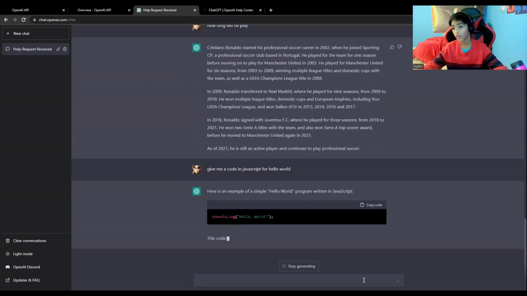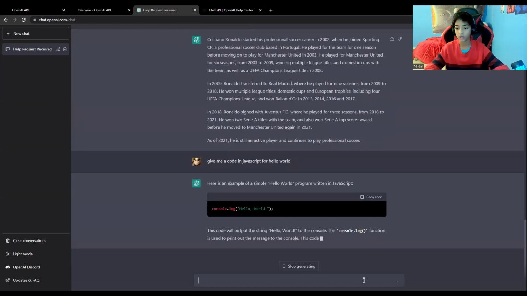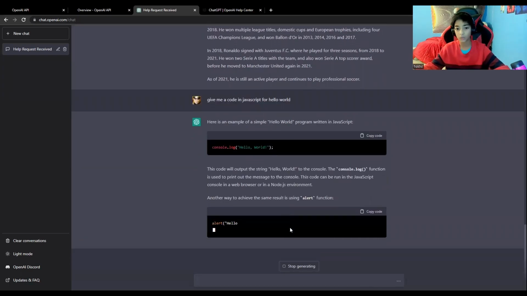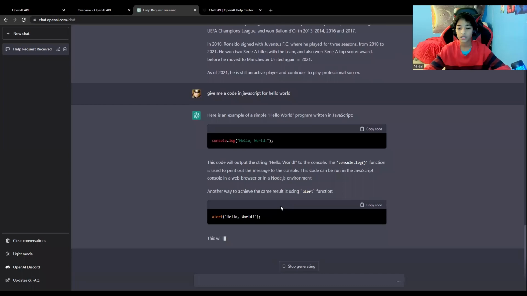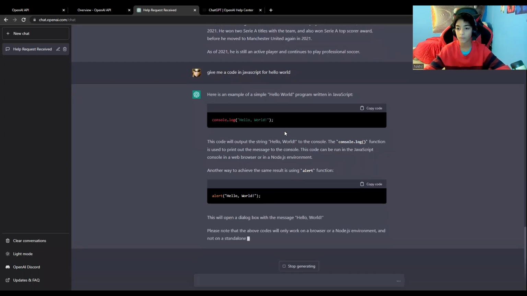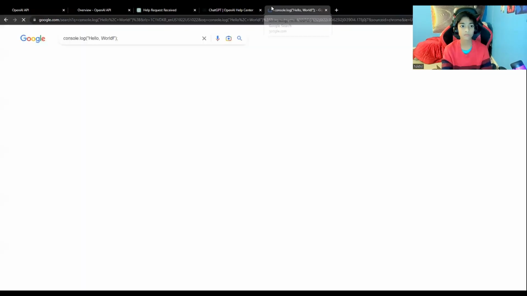It's also going to give us a review, like what it is and what it's doing. So it's going to say what it means, like why each thing means what. It's also in the format to copy it. So if you click copy code, it's copied, and then you can just paste it there.